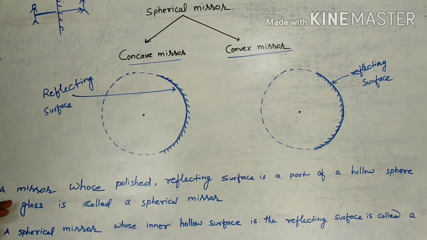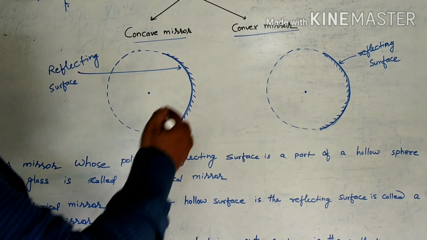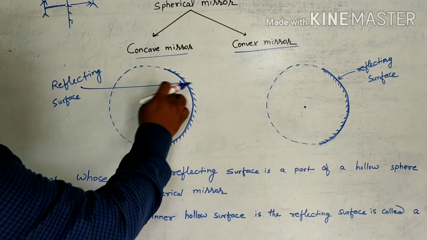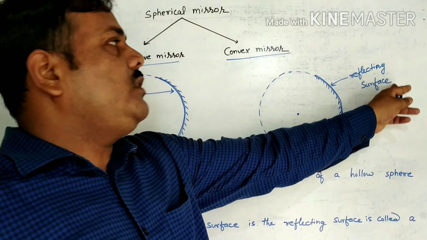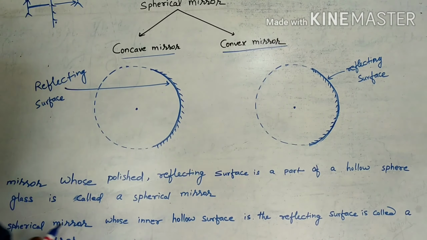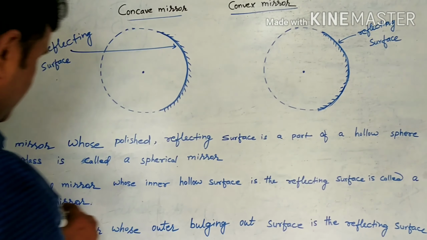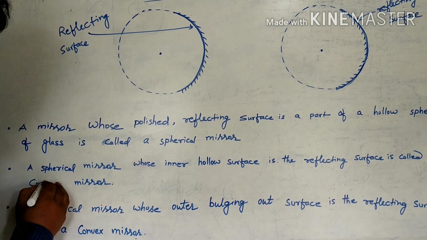So how can you define it? A mirror whose polished reflecting surface is a part of a hollow sphere. Now see, if you polish this outer side, the reflecting surface will be the inner part. And if you polish the inside part, then the reflecting surface will be the outer part. So a spherical mirror whose inner hollow sphere is the reflecting surface is called a concave mirror, not convex.